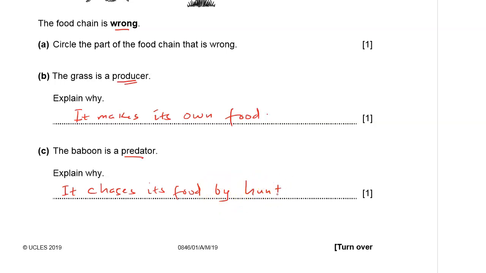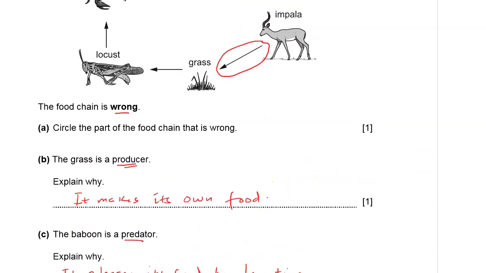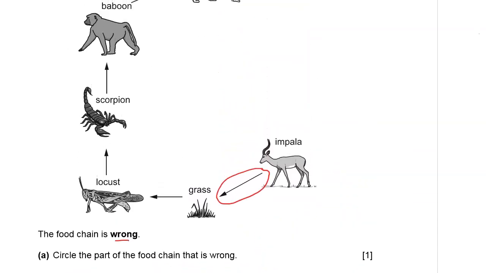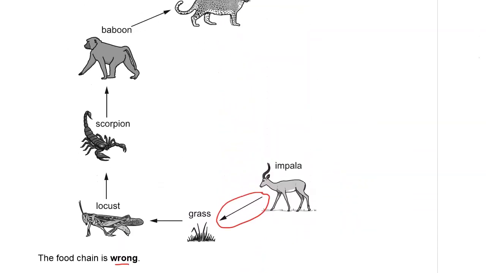If it is hunting, then it is going to prey on other species, like in this case, it's going to prey on the scorpion. Therefore, it is a predator in that sense.